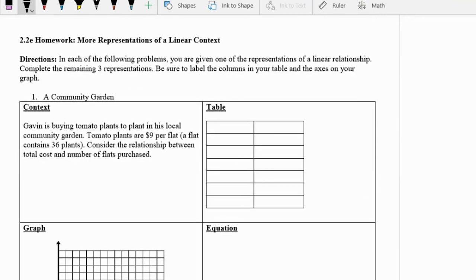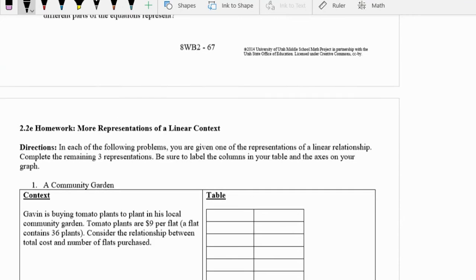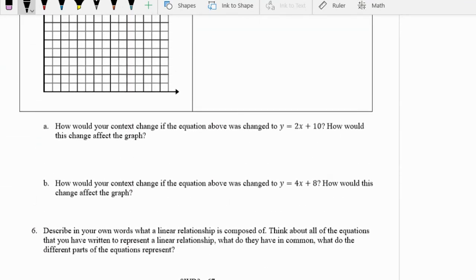Oops, what is going on here? Wow, that was really bad. Sorry, guys.